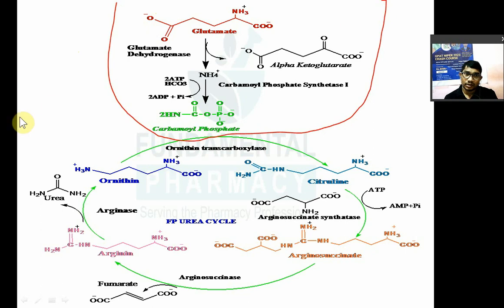Now in the liver mitochondria, glutamate dehydrogenase enzyme will convert glutamate or glutamine into alpha ketoglutarate, and it will release the ammonia NH4. Immediately this NH4 reacts with carbon dioxide and is converted into carbamoyl phosphate by the enzyme carbamoyl phosphate synthase 1. And this is the rate limiting step.